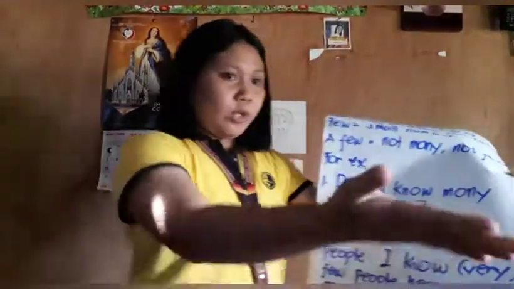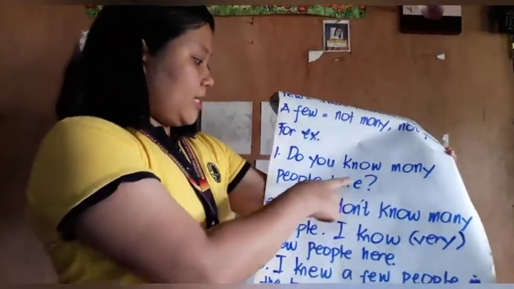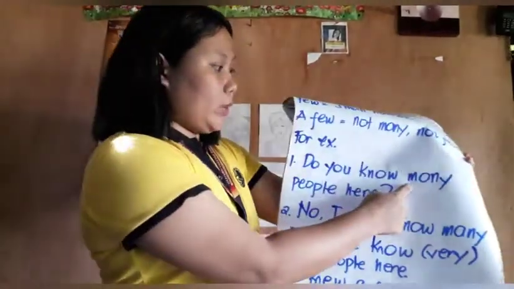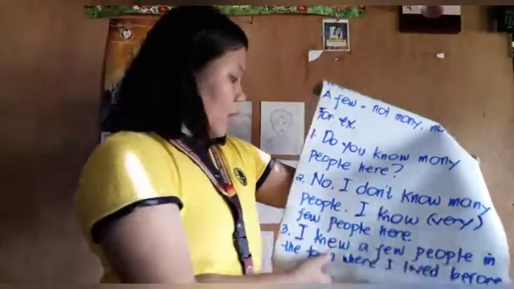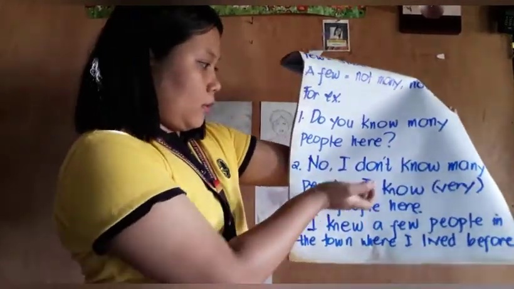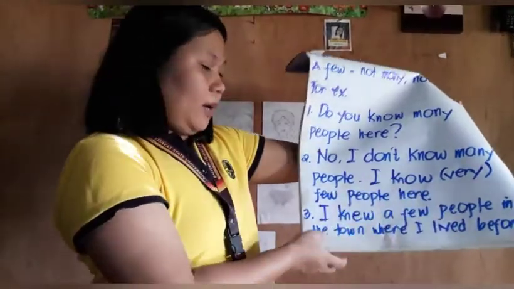For example, will you please read number 1? Do you know many people here? Since people is an example of a countable noun, we use the quantifier many. Number 2. No, I don't know many people. I know very few people here. And number 3.